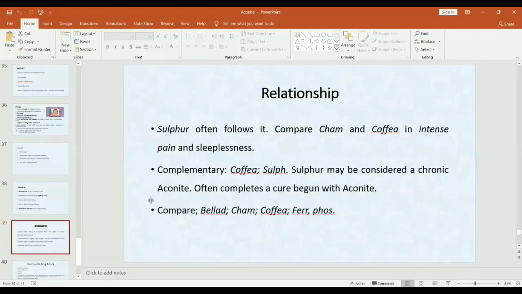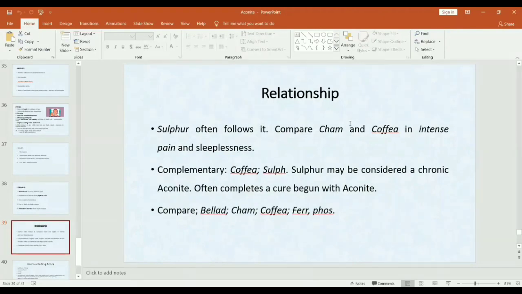Suppose patient is having complaints of migraine. So in acute attack of migraine, that is intense headache, we can give aconite. But for chronic migraine, we can give sulfur. So sulfur is chronic of aconite.